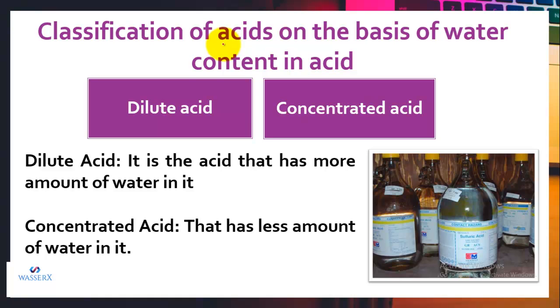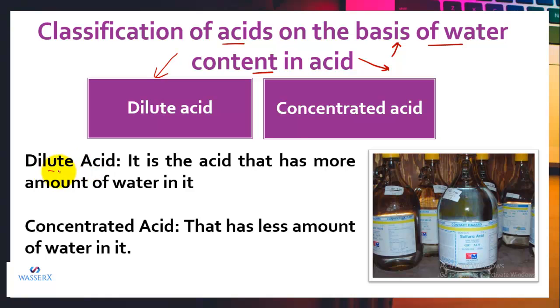Now let's classify acids on the basis of the water content present in them. If we classify on this basis, we have two categories of acids. One is the dilute acid and the other is the concentrated acid.